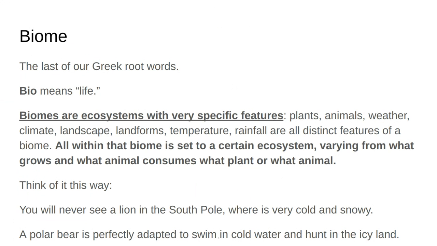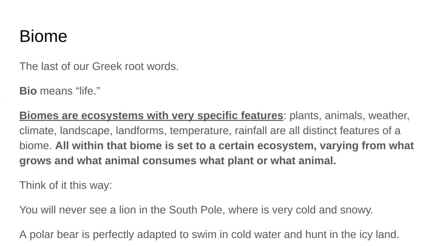Lions also eat very meaty herbivores like a wildebeest. So if it cannot survive in a cold environment, it cannot hunt, it'll die in that environment. Whereas a polar bear is perfectly adapted to swim in cold water and hunt in the icy land. So they can hunt for seals, hunt for foxes. They are fit for that biome.